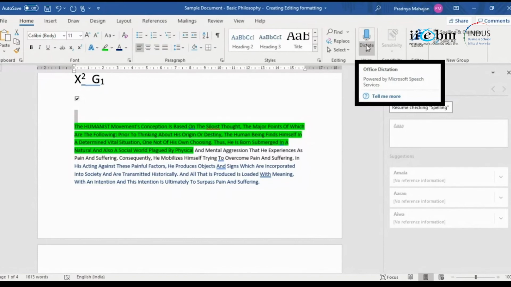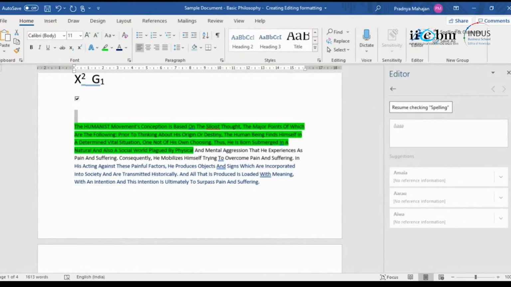So then you have an editor. An editor is all your grammar suggestions, spelling suggestions. It's up to you whether you want to take those suggestions. Okay, so this is what we have done as a part of today's learning. I hope all of you have understood what needs to be done as a part of formatting the document.